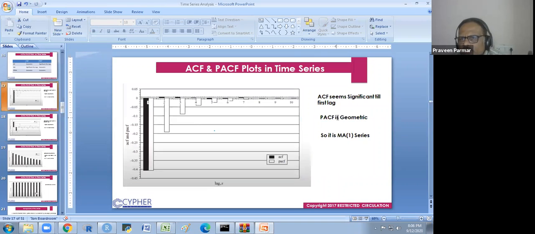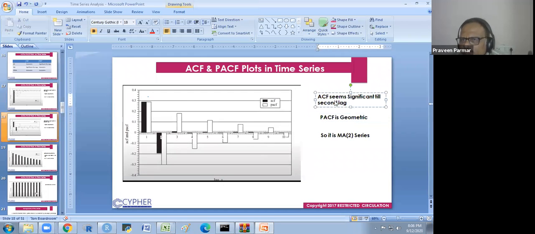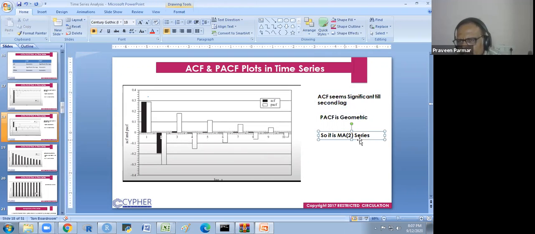Here also the PACF is geometric and the ACF is significant till the second lag. So it is called the moving average second order series. I will explain later, when we do this, what MA2 and MA1 are. The MA order is Q, the moving average.